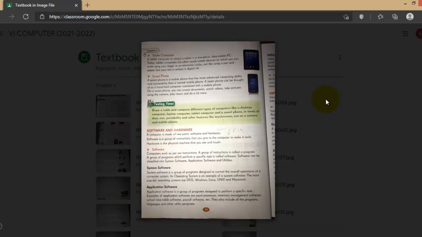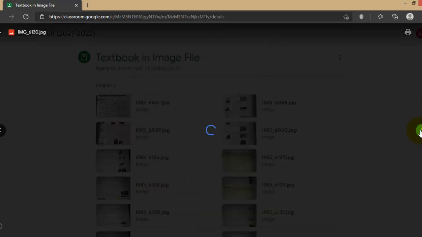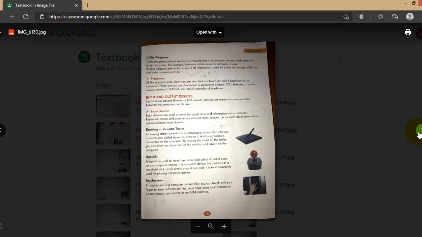So hardware. Hardware is those touchable things. Hardware is divided into input and output devices. Input devices are those devices with which we give instruction or command to the computer. One of the first devices is the drawing or graphic tablet, which we use when we draw or while designing and all. Joystick is mainly used for gaming purposes.